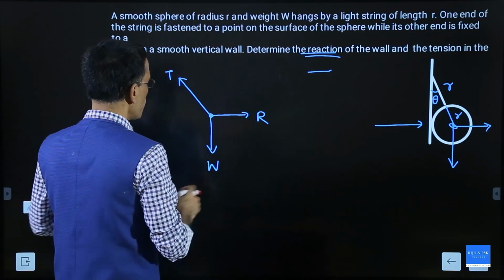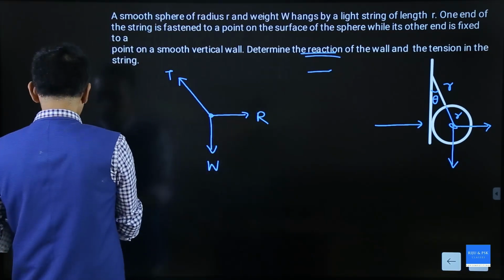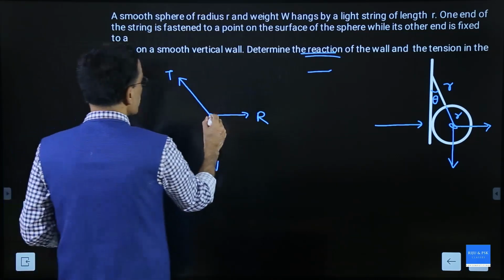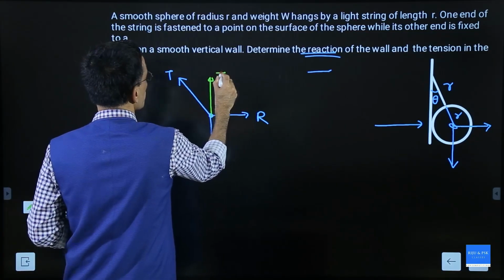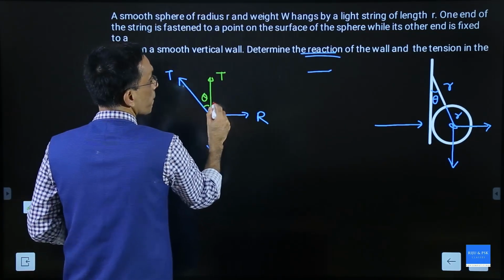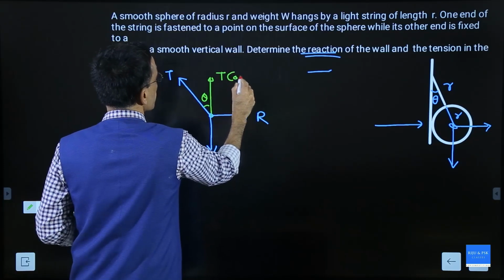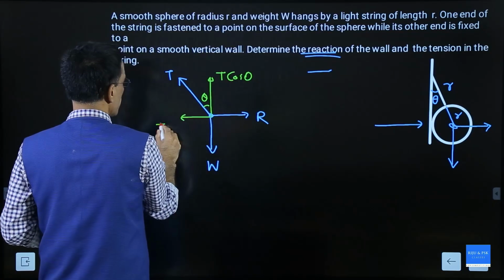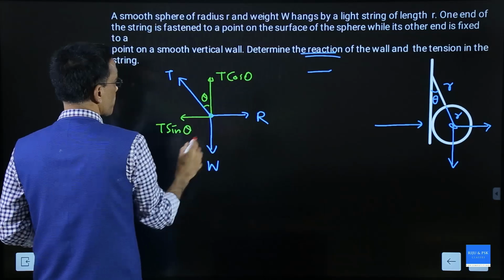Now, how do we find out the reaction? Just like the previous case, this tension can be resolved. Take this angle as theta: this is T cos theta and this is T sin theta.